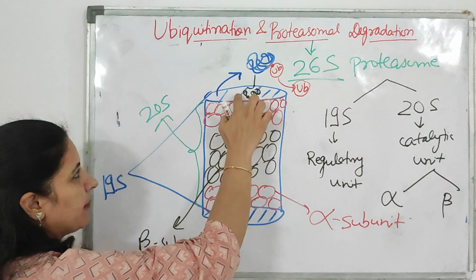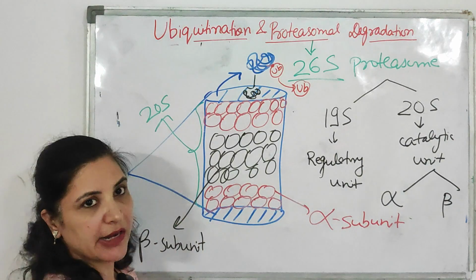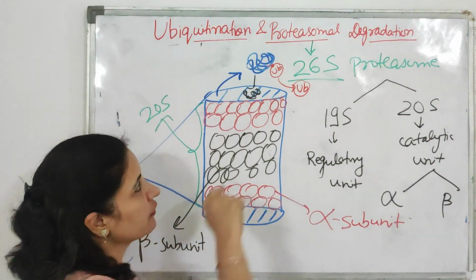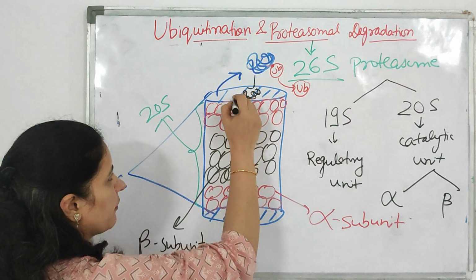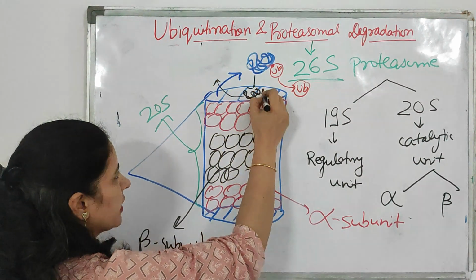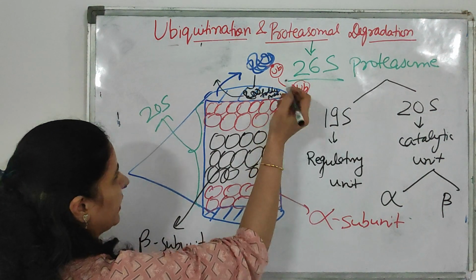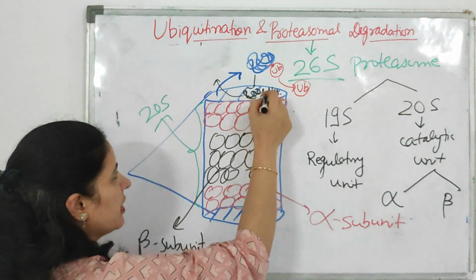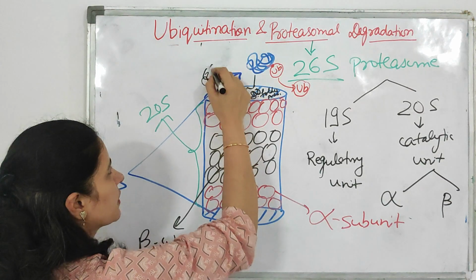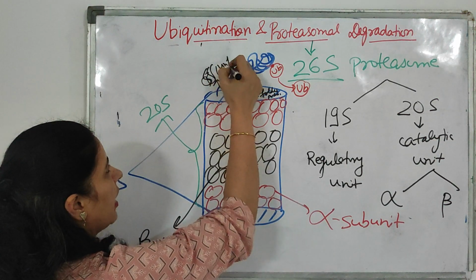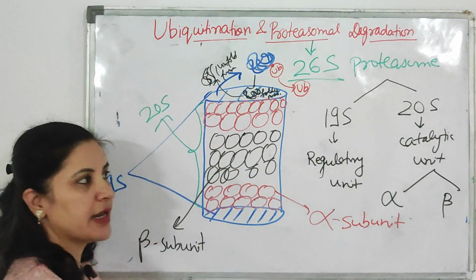Now this folded protein comes under the 19S regulatory unit. Another function of this 19S is that it acts on this folded protein. Because the protein is in folded form, whether it's functional or non-functional doesn't matter, it converts the folded protein into an unfolded form. This protein is now in unfolded form. This is the function of the 19S.